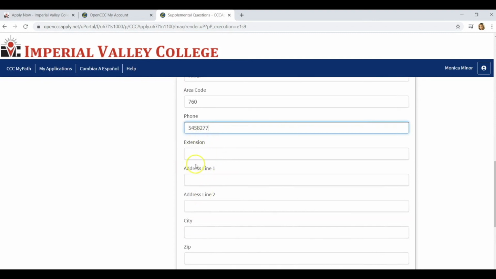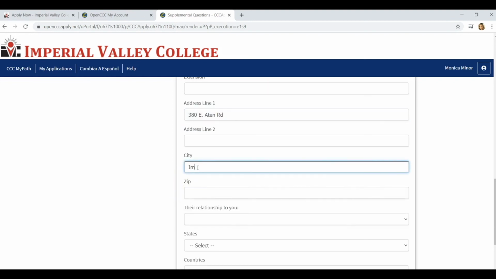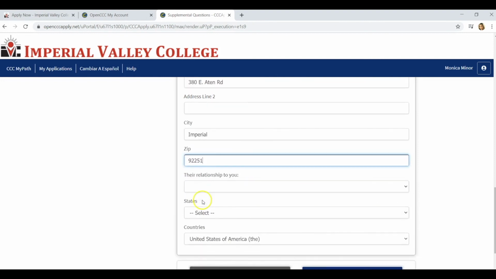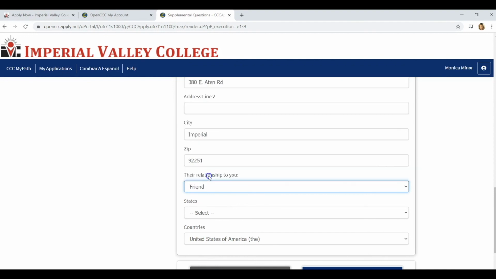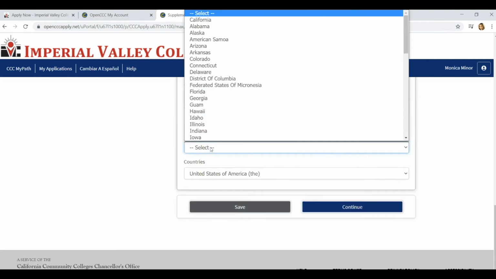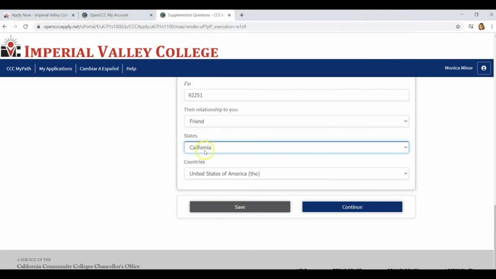There's no extensions since it's not a business or a company. Then you're going to add the address. Next, input the city. We're almost done. Next, your zip code. And what's the relationship to you? What state? California. And the country is United States. And go ahead and put continue.